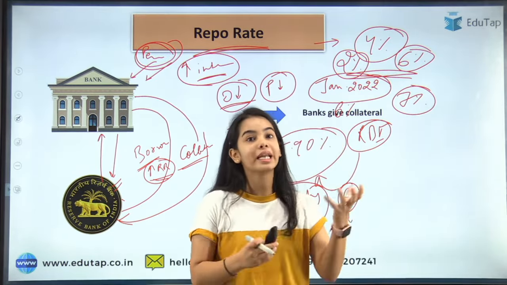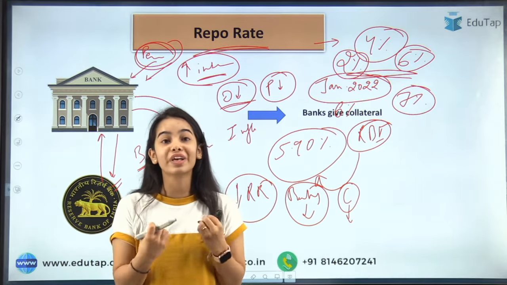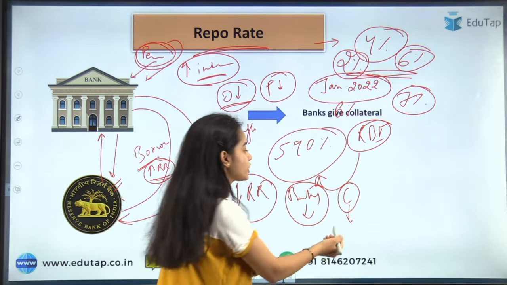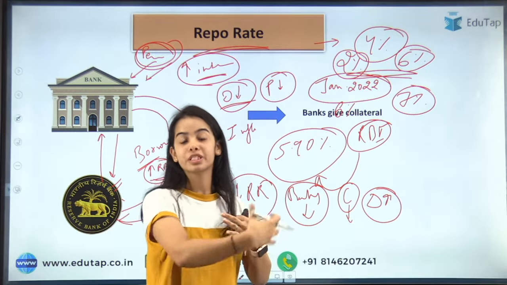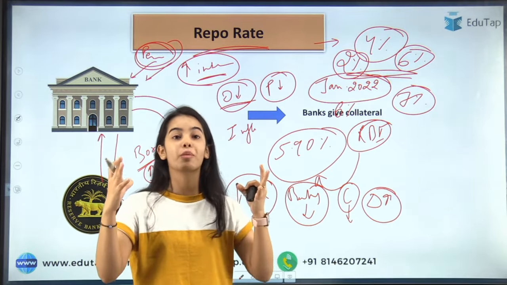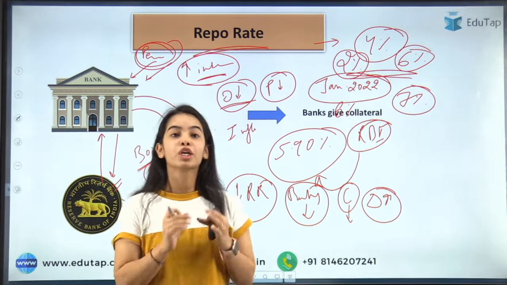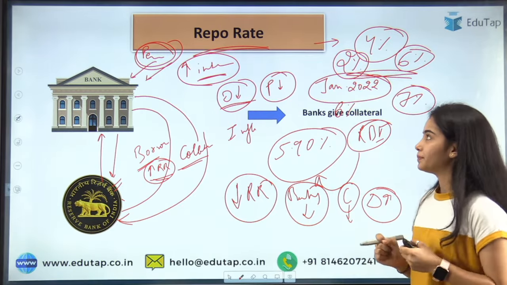Now I will buy a car, now I will buy a home, because I am getting the loan at a very low interest rate. So demand will increase in the economy, supply and output will increase, employment will increase, and the economy will start growing. So this is the repo rate, a very important tool in the hands of the RBI.